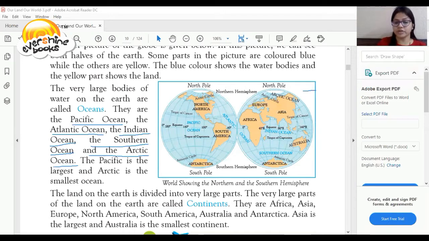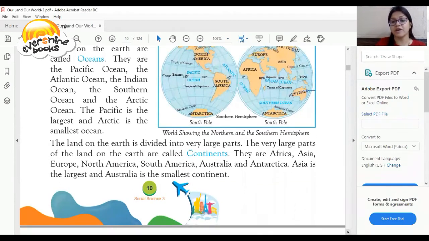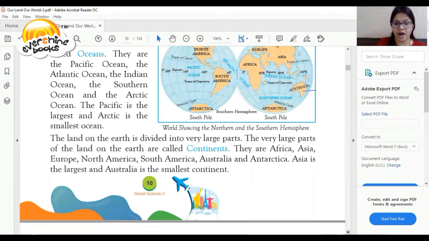The land on the earth is divided into very large parts. The large parts of the land on the earth are called continents. Dear student, again after oceans, this is a very important part. What is a continent? The answer is, very large parts of the land on the earth are called continents.